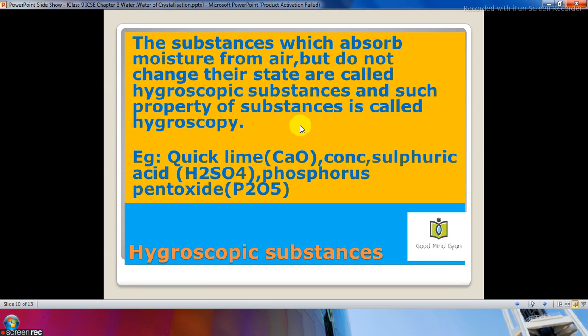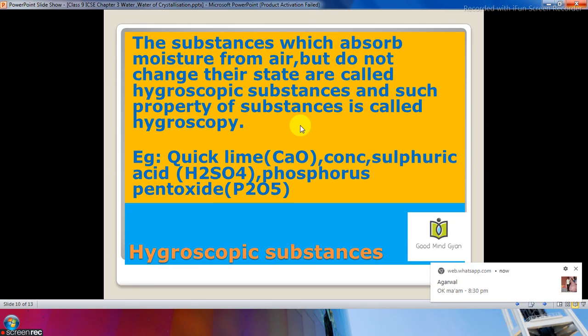Next, what are hygroscopic substances? Hygroscopic substances are quicklime, that is calcium oxide. You have concentrated sulfuric acid. You also have phosphorus pentoxide. So these are the substances which absorb moisture from air but do not change their state, and they are called hygroscopic substances, and such property of substances is called hygroscopy.